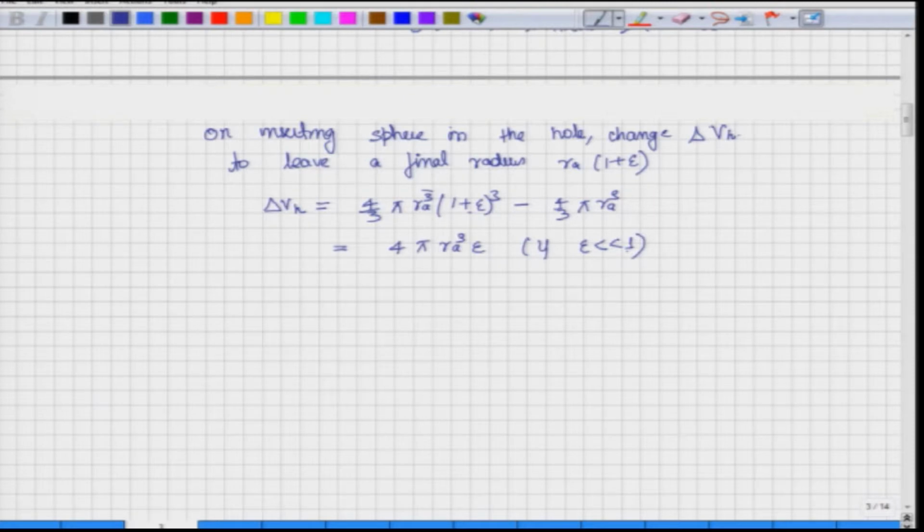So, we are assuming that whenever we are inserting a substitutional or interstitial atom, they are not very different from the available space size.